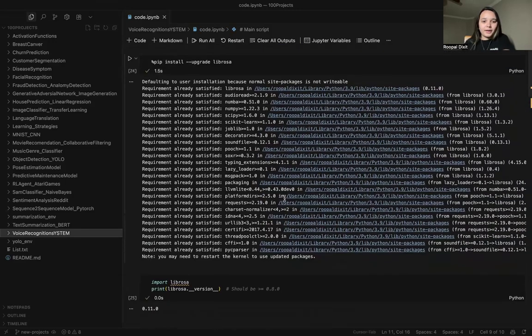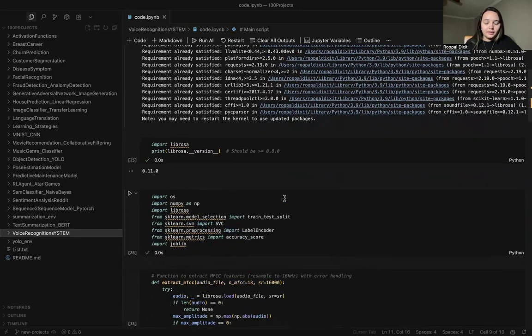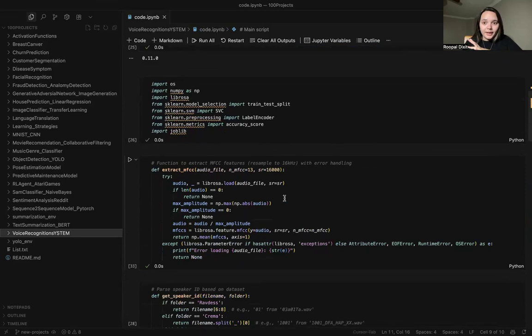I will explain everything and go through the code at once. This first step is just upgrading the Librosa library, because it is the one responsible for audio processing and for extracting features using the Mel frequency cepstral coefficients, which we call MFCCs, from audio files as features that represent the speaker's voice characteristics.